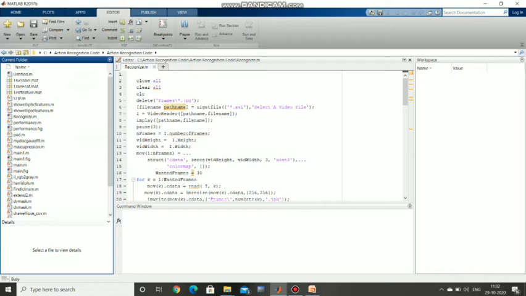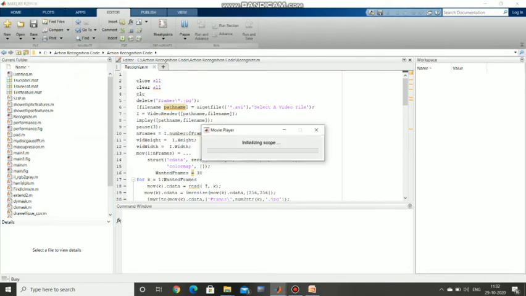We have to wait for it. Movie player, it is initializing the extensions.